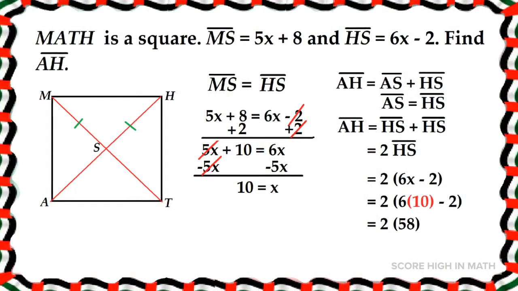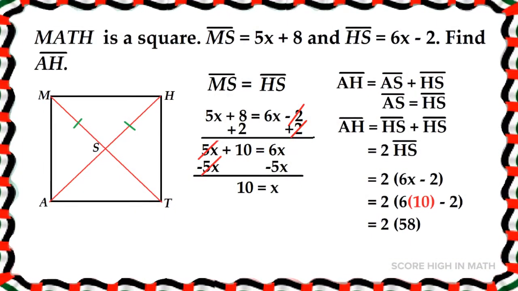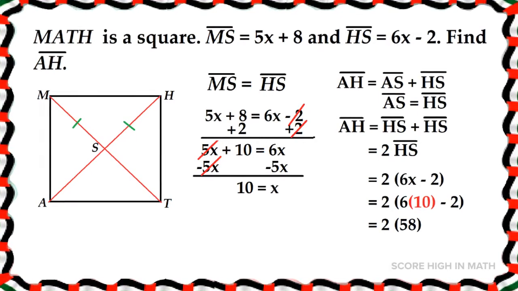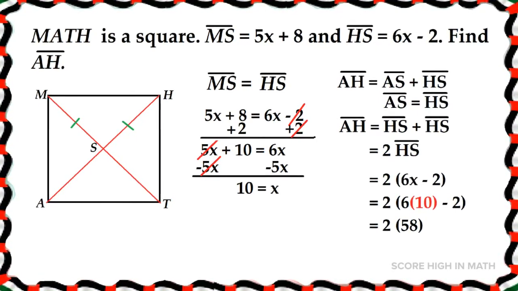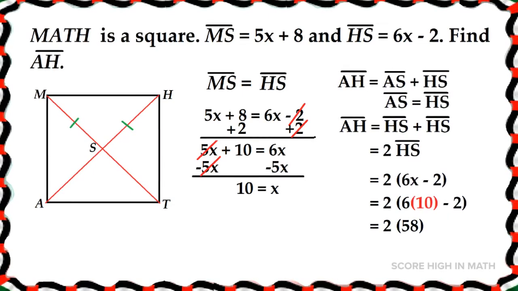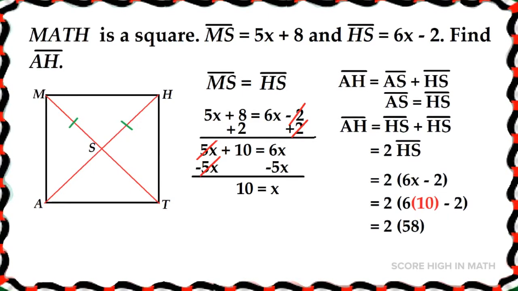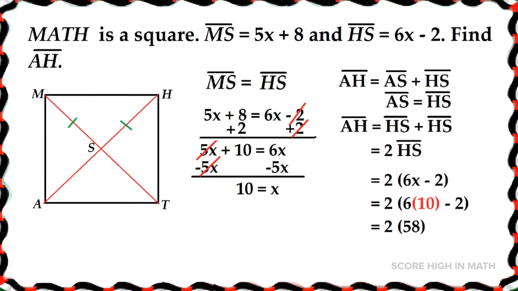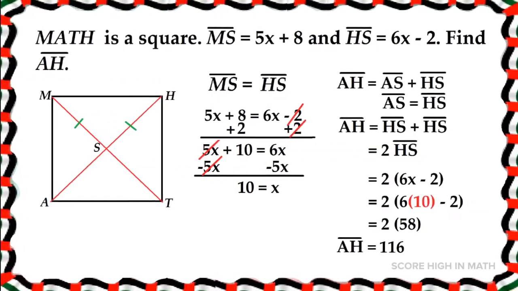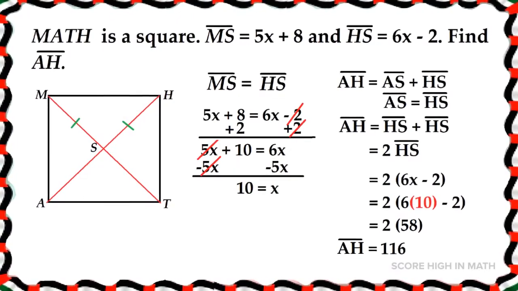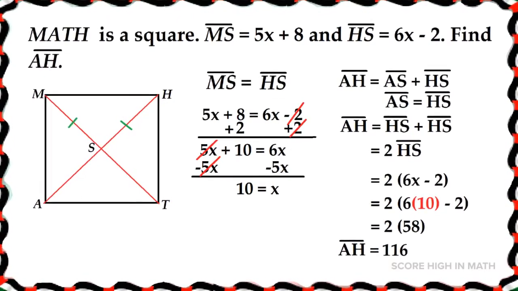By substituting the given values of HS, we can come up with 2 times 6x minus 2. And substituting the given value of x into the equation, it will give us 2 times 6 times 10 minus 2, which will give us 2 times 58. Therefore, line segment AH is equal to 116.